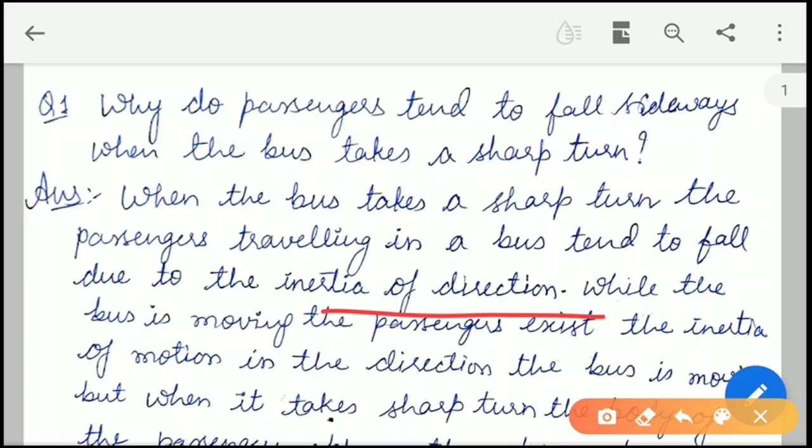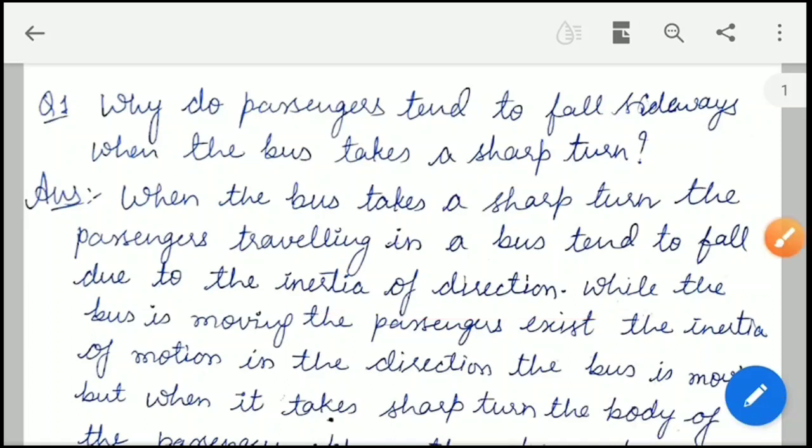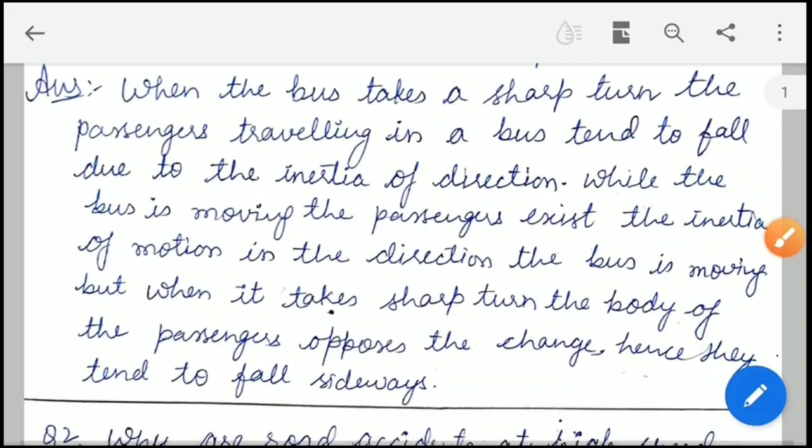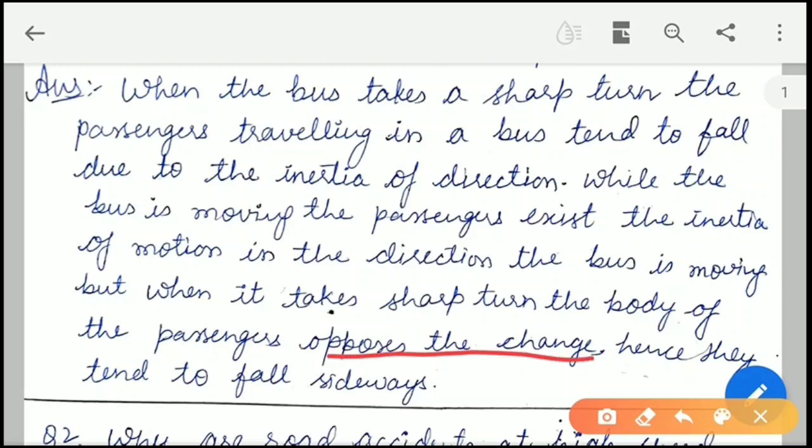While the bus is moving, the passengers have inertia of motion in the direction of the bus, but when the bus takes a sharp turn, the body of the passenger opposes the change, and hence they tend